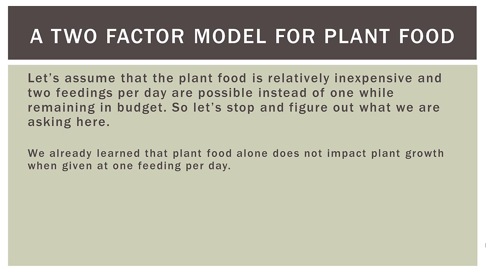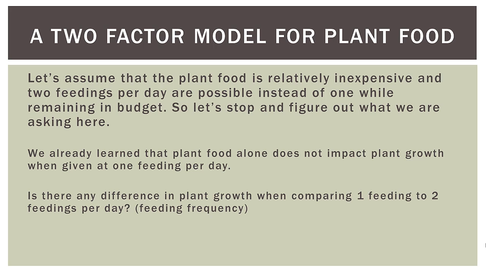We already learned that plant food alone does not impact plant growth when given at 1 feeding per day. So our one-way ANOVA, just looking at plant food for 1 feeding per day, was not significant. Now we're going to ask, is there any difference in plant growth when comparing 1 feeding to 2 feedings per day?